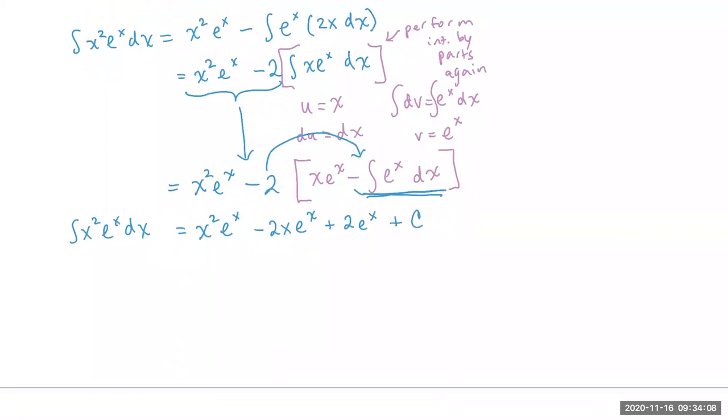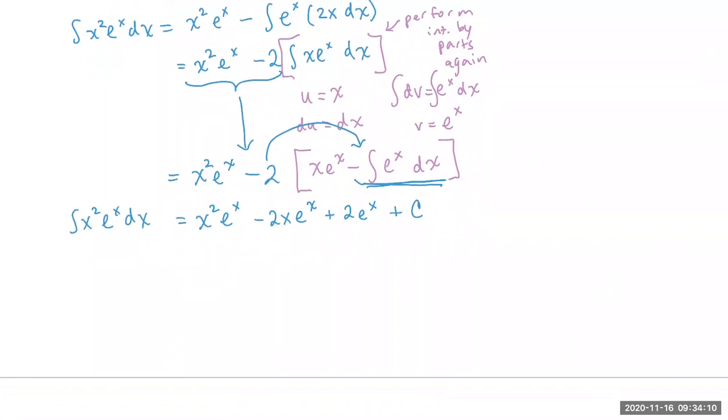So that's not the crazy problem. The question is, what do you guys think happens if I made that x cubed or x to the 4th or x to the 5th? What do you think is going to happen? Yeah, exactly. So with more and more iterations of doing this, do you have to keep doing this?